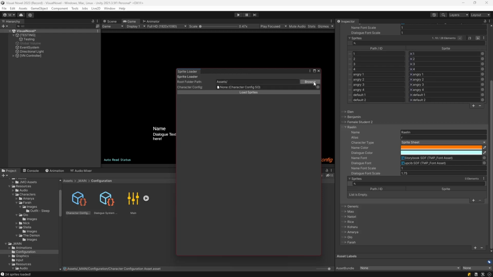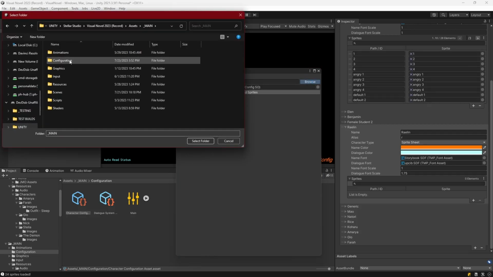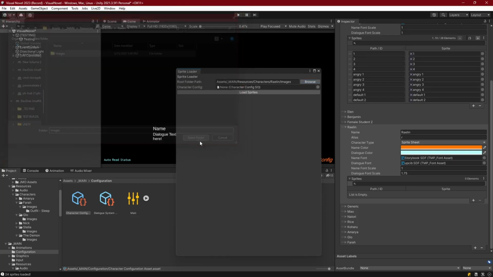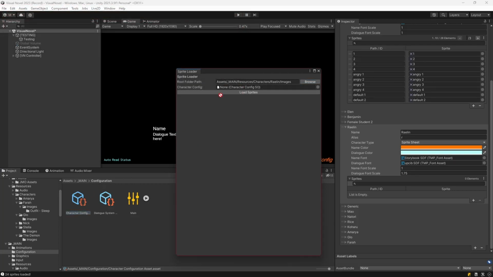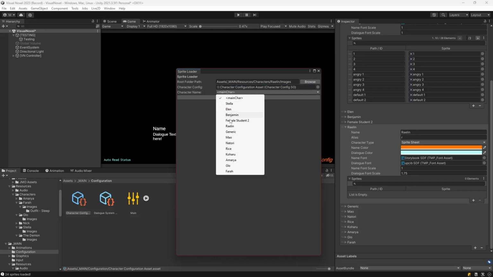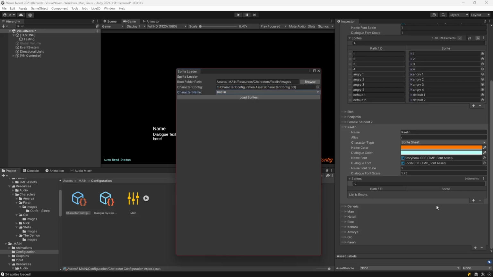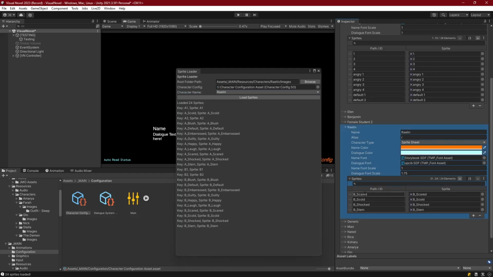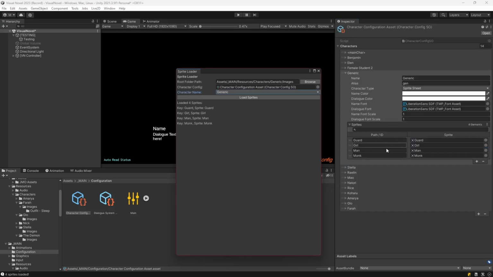We can also do that for Raylene, so we'll browse, go to the main tab, inside of Resources, Characters, Raylene, Images, select, since she's a sprite sheet, go to link the character configuration asset, and choose Raylene as the character. And we see she has nothing over here yet, so let's load the sprites, and there we go. We have all the sprites from her sprite sheet asset. This, of course, would take in any other sprite sheet assets in different folders as well. And I did the same thing for my generic character as well.